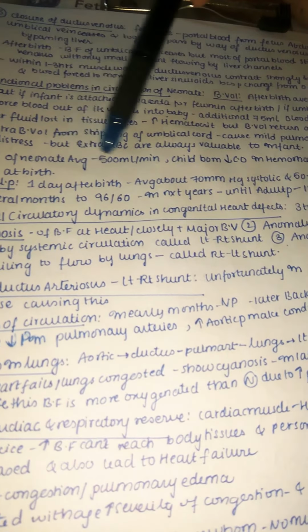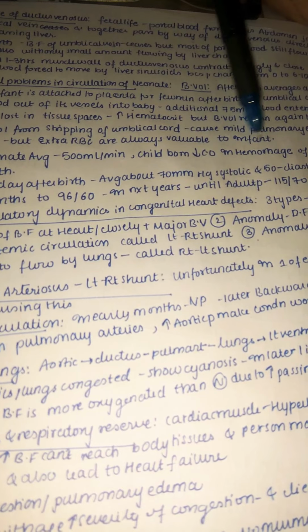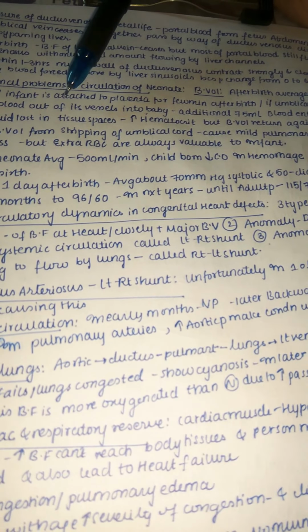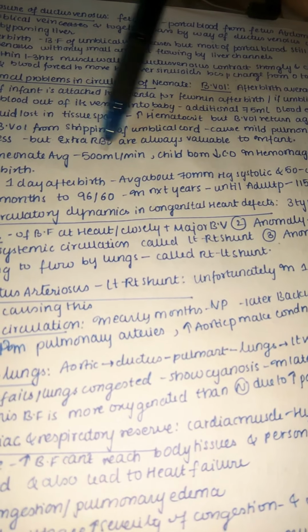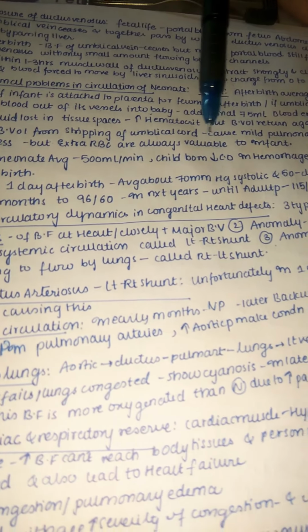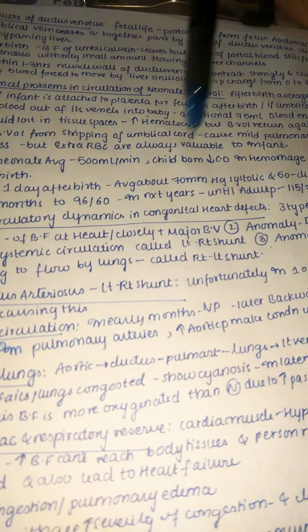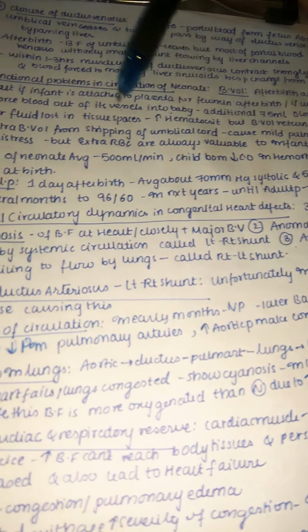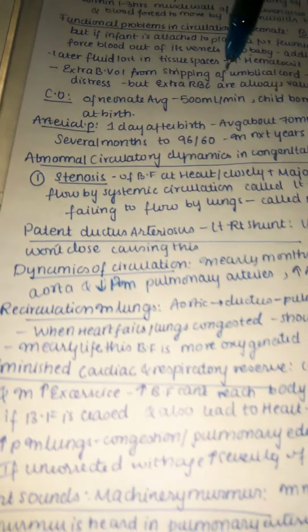respiratory distress. But this extra RBC is always valuable to the infant because the infant is in a growing stage. So this extra RBC may not be a problem. Increase in hematocrit may not be a problem, but increase in hydrostatic pressure may be a problem because it may cause mild edema and also some mild respiratory distress.